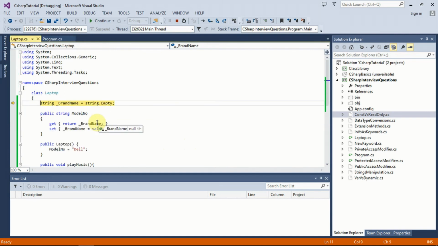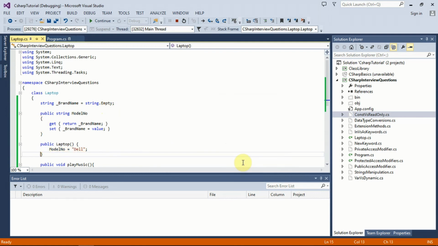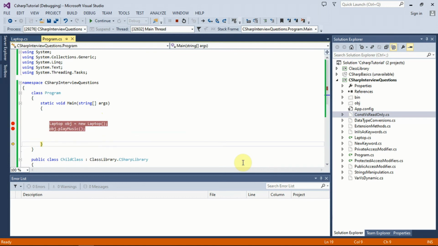If I press F11, it is going here, then it is going inside the constructor, and then it is initializing the model number, and then it will return me back the properties.